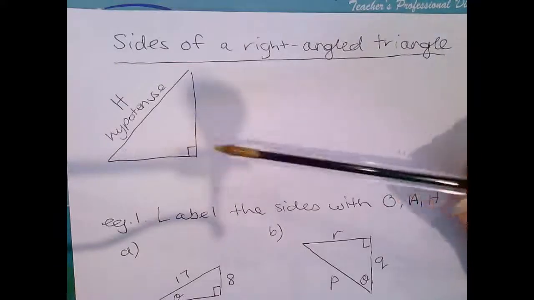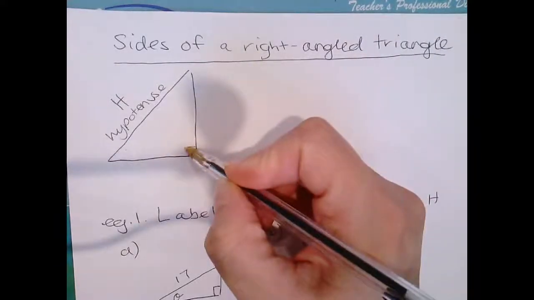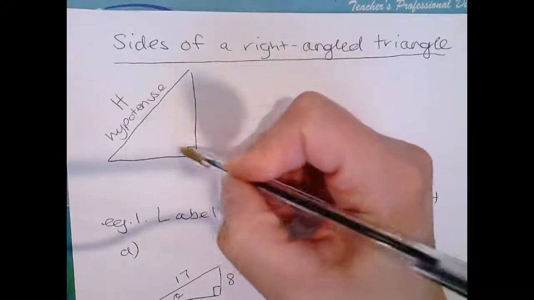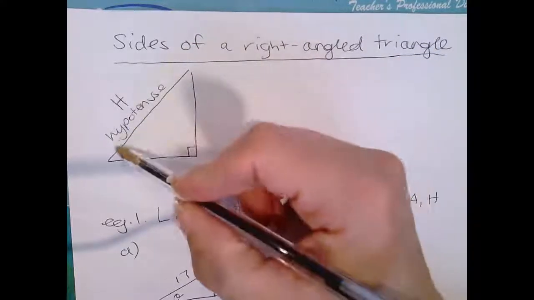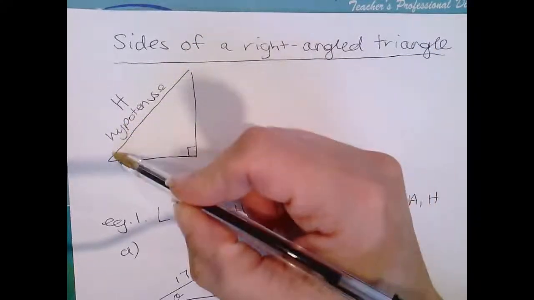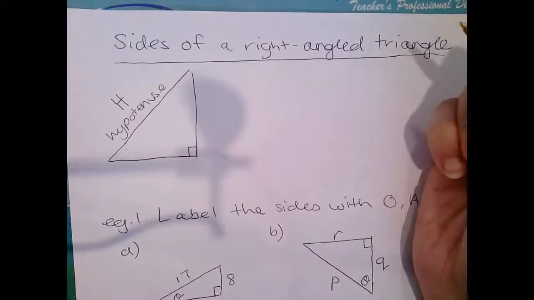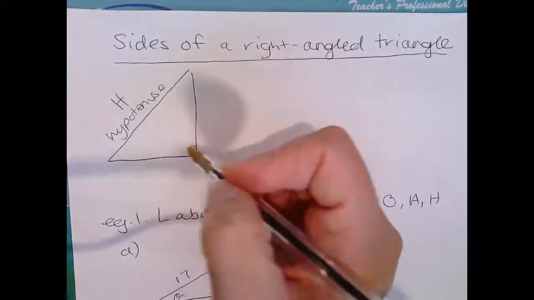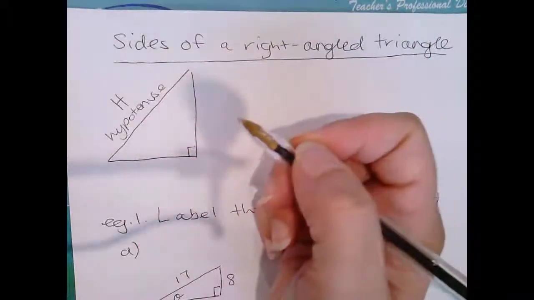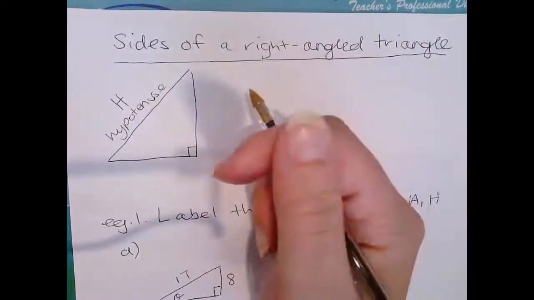So we know that the hypotenuse is always the side that is opposite the right angle there, and the hypotenuse is always the longest side in a right-angled triangle. Now, where we're going with this is we're going to start looking at something called trigonometry involving sine, cos, and tan.